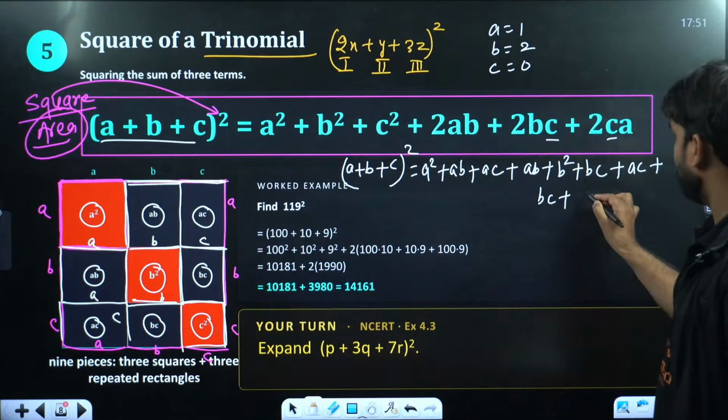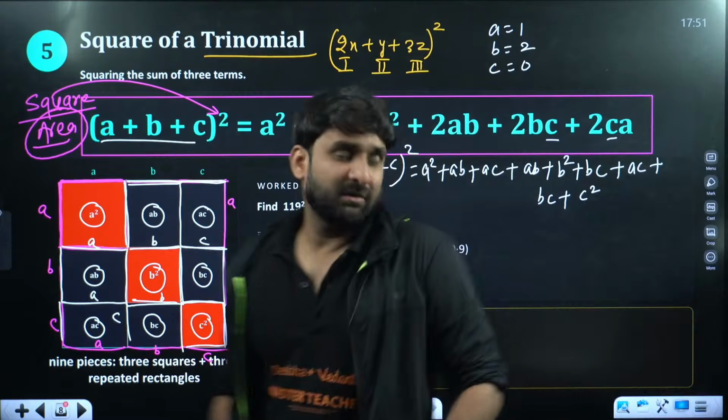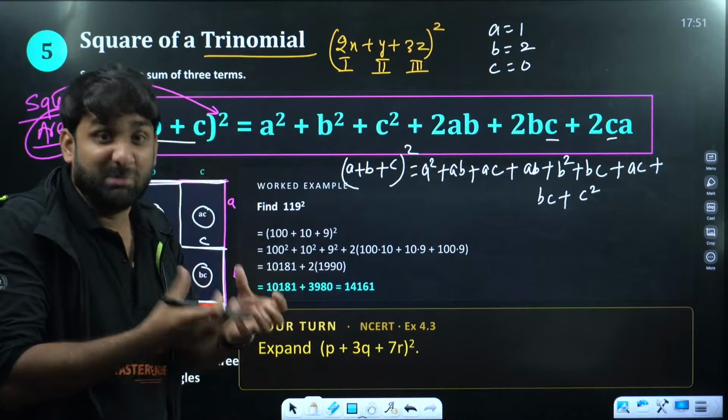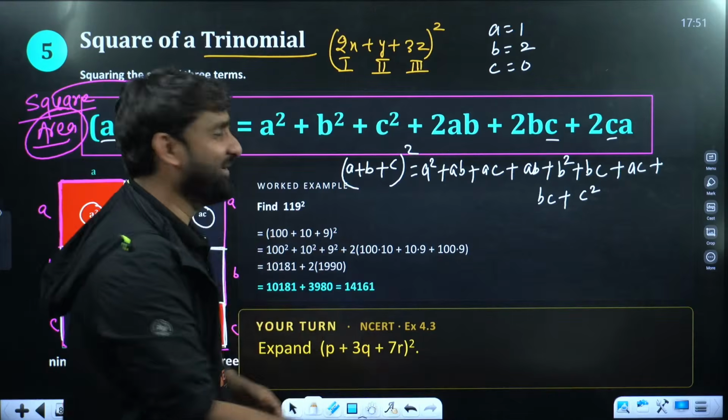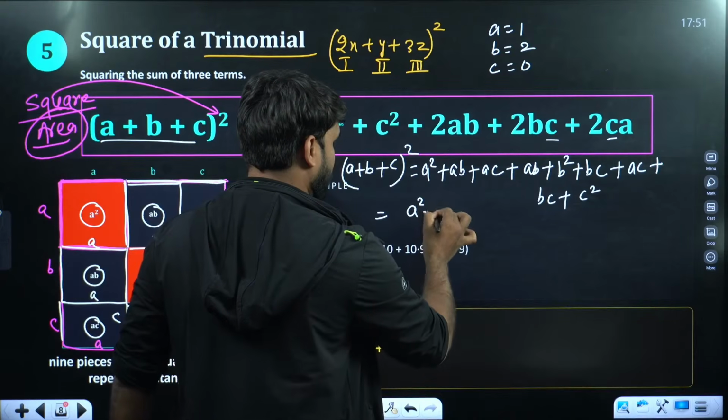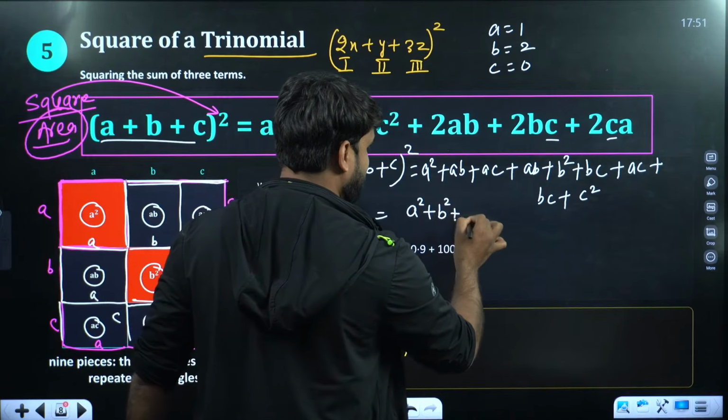plus C square. Now to make this expression a little attractive and beautiful, to maintain the decorum, let's do one thing. Take the square terms all together: A square plus B square plus C square.